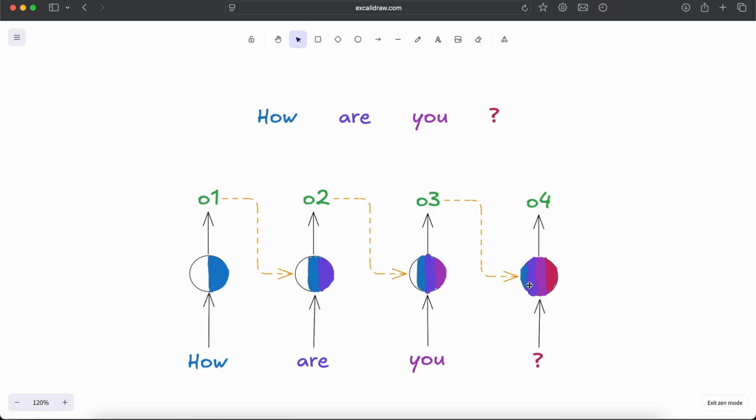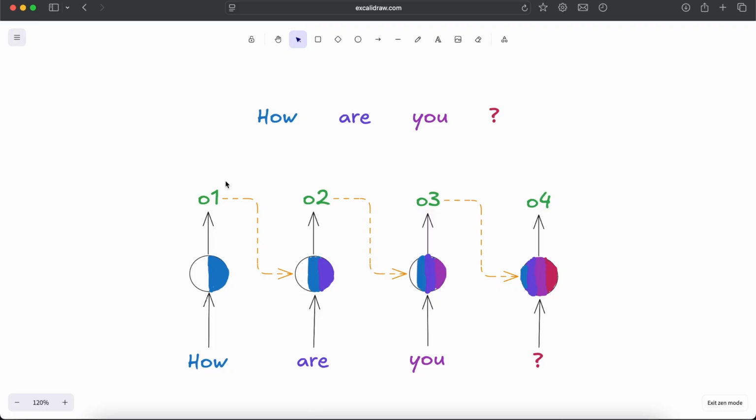You see in this diagram that we have encoded information from all of the tokens. The output O4 will have the information for the whole sentence. So this is a recurrent neural network. Basically, what we are doing is passing the output from the neural network to itself, and we are processing one token at a time, along with the output from the previous time step.